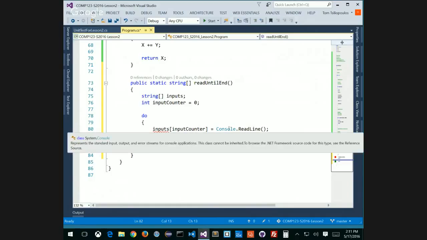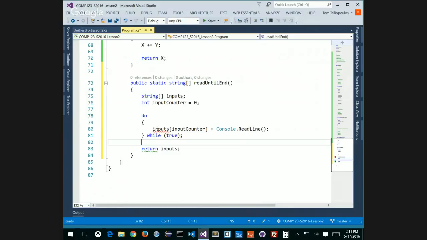Okay, I'm assigning it, right? Input counter, input 0. I'm assigning it right here, right? I'm getting input from my console. How come this is not happening? Because inputs has to be initialized, right? And I can't initialize inputs like this, right? Because I don't have anything in there.